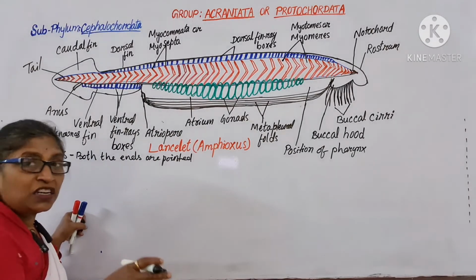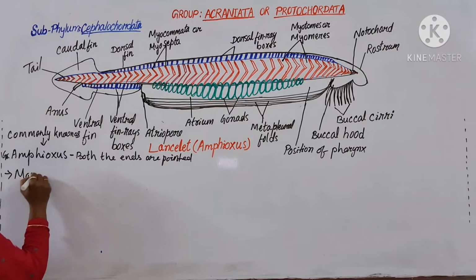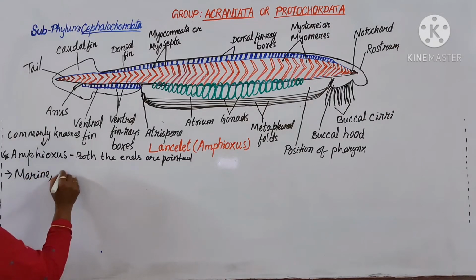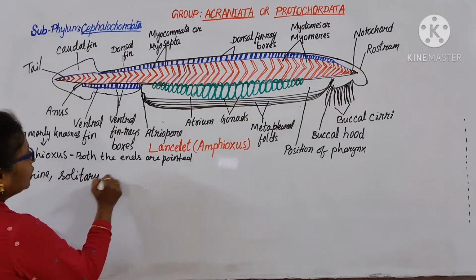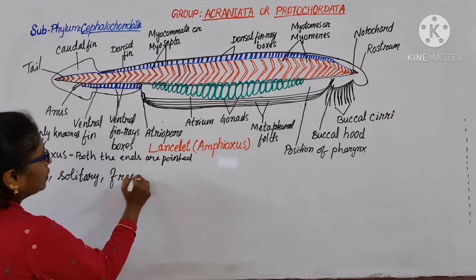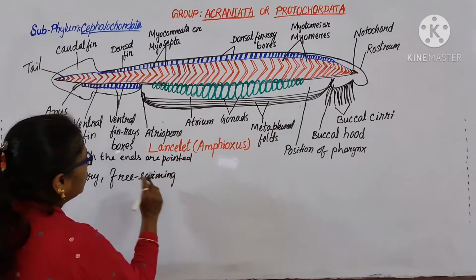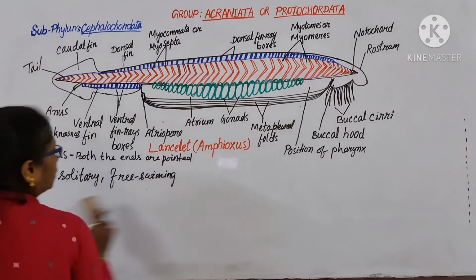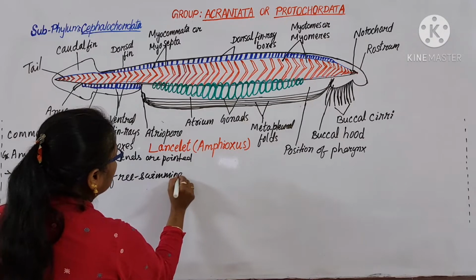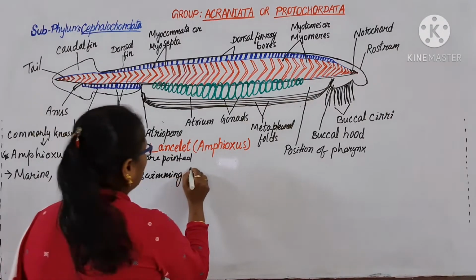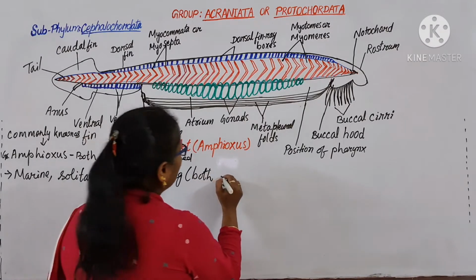They live single, solitary, and both the adult and larval forms are free swimming.